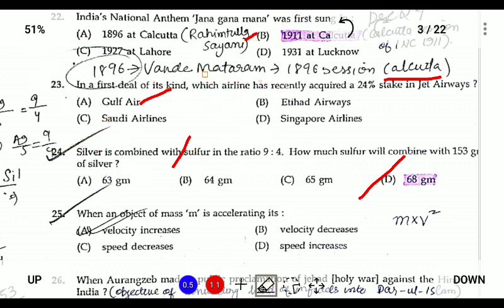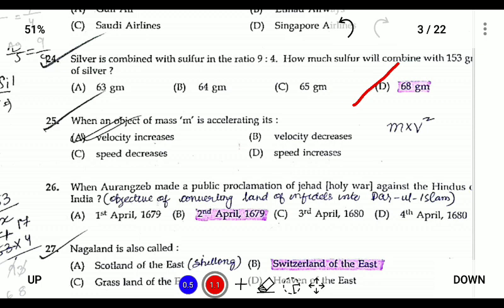So just take the ratio of this two. 9/4 is equal to 153 by S, so the answer will be 68 grams. When an object of mass m is accelerating, its velocity also increases.